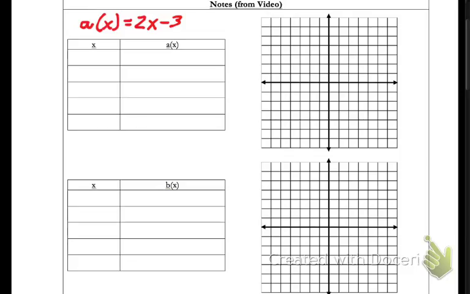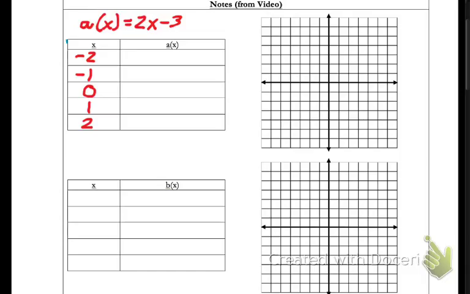So I'm going to build my table, and I'm going to put negative 2 in for x, negative 1 in for x, 0, 1, and 2. Now, do I always use those 5 numbers? Well, no. And how many numbers do I need to make a graph of a function? Well, it just depends on the function. To make a linear function like this, all we need is 2 points, and it's always good to have a third one to check it. We're doing a little bit more than maybe what we would need to do just to show you what's going on here.